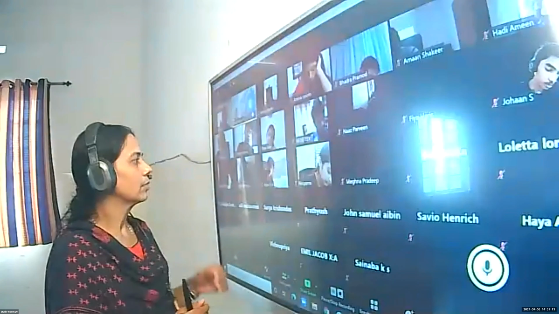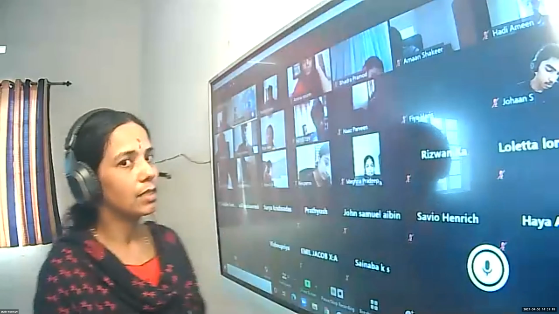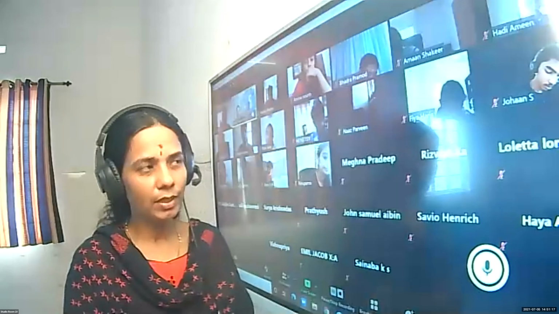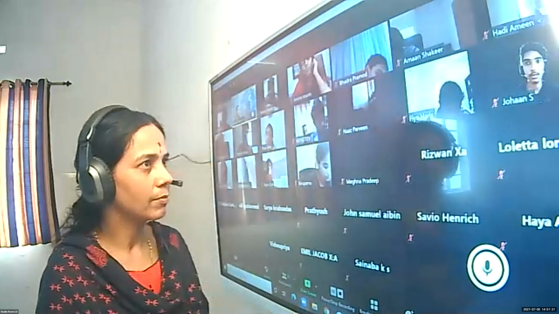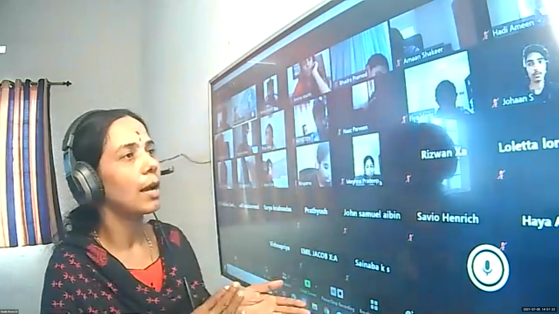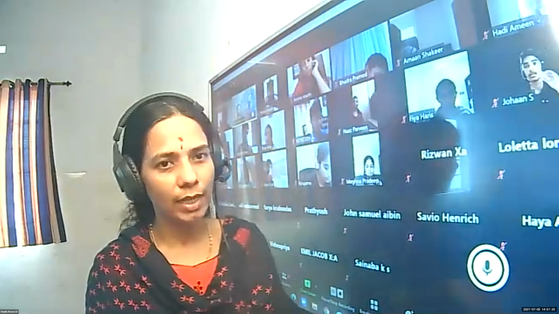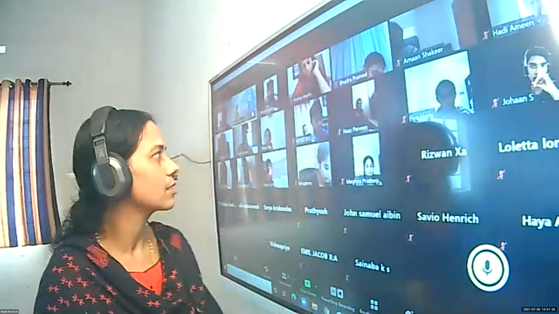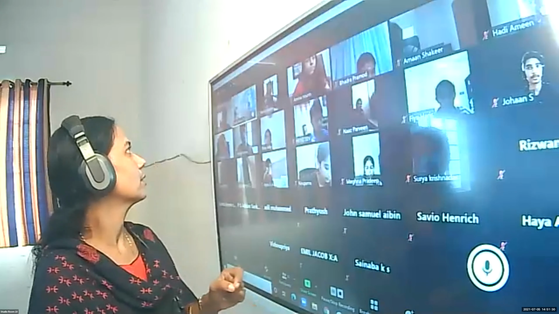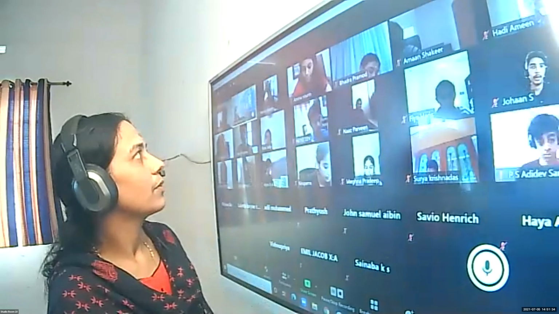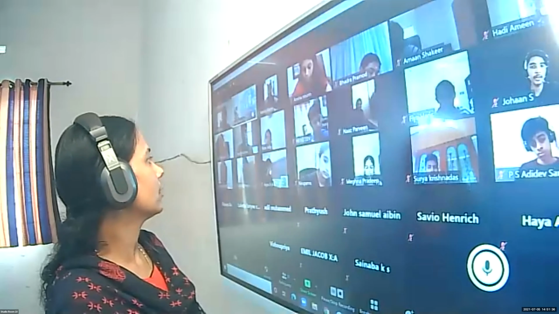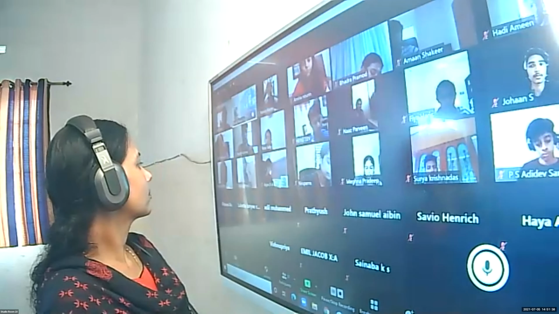Okay, so two polygons are said to be similar if corresponding angles are equal and corresponding sides are proportional. Now the same thing we are going to apply to triangles. We know that a triangle is a polygon, isn't it? So what is the criteria for two triangles to be similar? Ma'am, when they are equilateral. No, based on this polygon.